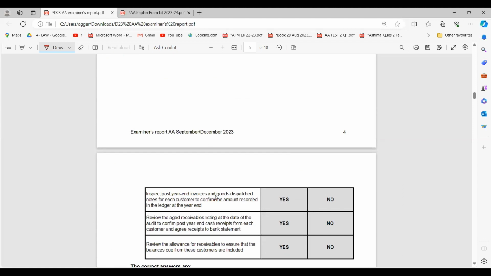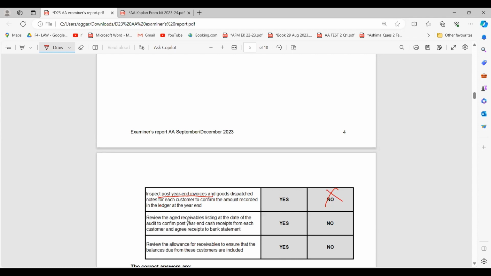Inspect post-year-end invoices and goods dispatched notes for each customer to confirm the amount recorded in the ledger. So here, looking at the invoices and GDNs after the year-end will not allow the year-end balances to be confirmed. Of course, we cannot confirm it from the post-year-end invoices, right? So it is a no.